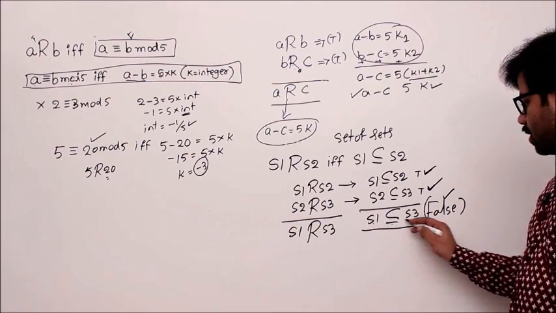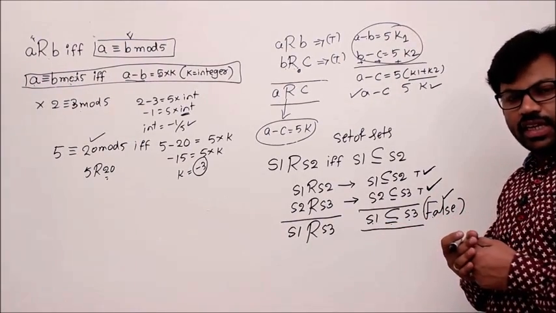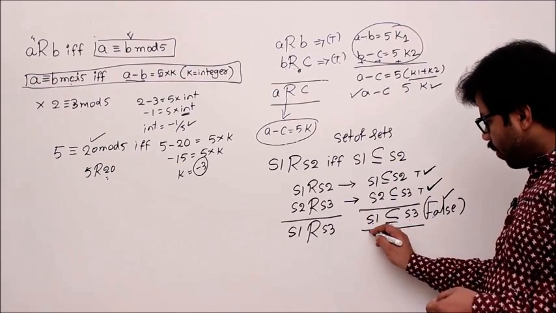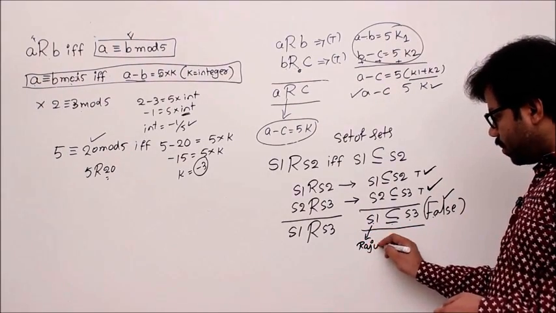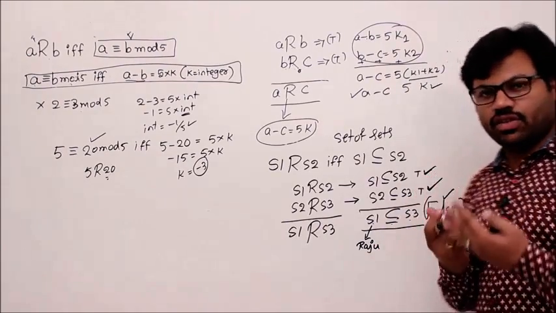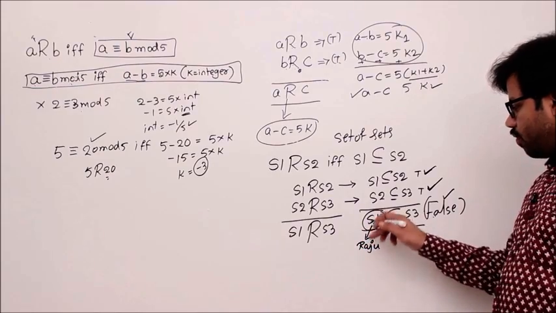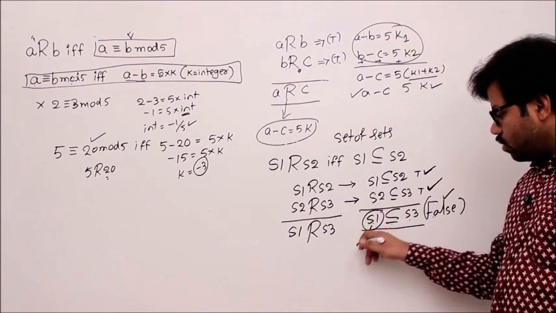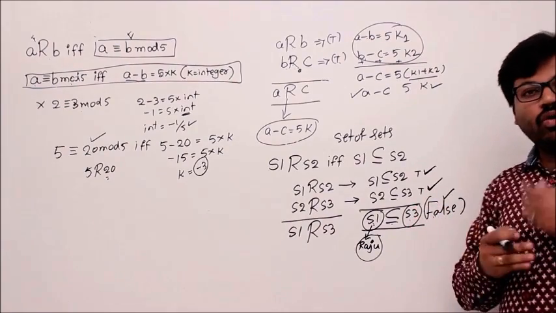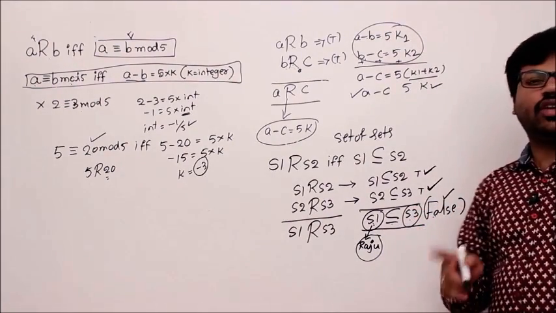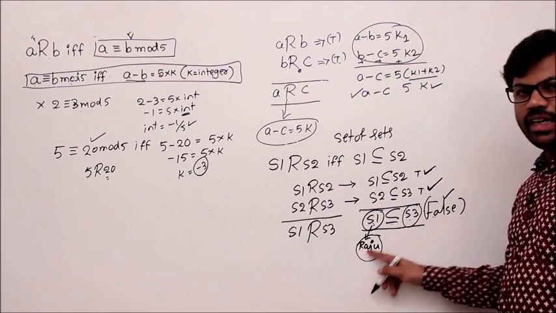If really S1 subset or equal to S3 is false, then S1 should not be a subset of S3, correct? Then definitely there should be one element in S1. Let's call him Raju. Generally I take persons' names, to connect to the problem easily. Let's say S1 is some collection of people. There is a person called Raju who is in S1 but not in S3. That is the only reason S1 subset or equal to S3 is wrong, isn't it? Definitely there should be one special person who is not in S3.